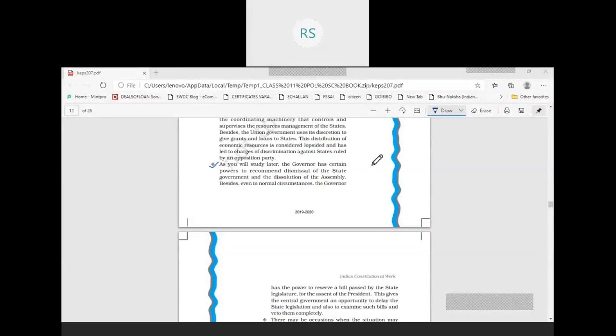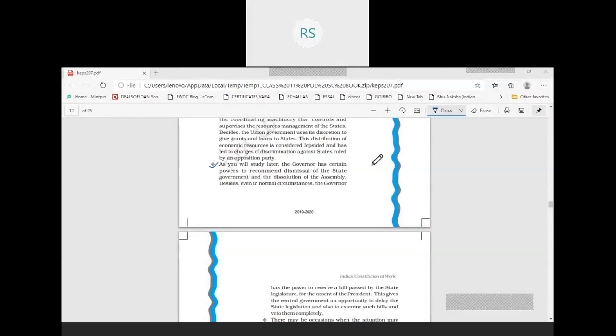So the governor tries to enhance the interest of the central government in the governance of the state. When the same party is ruling at the center and in the state, no problem arises, because the party is the same.